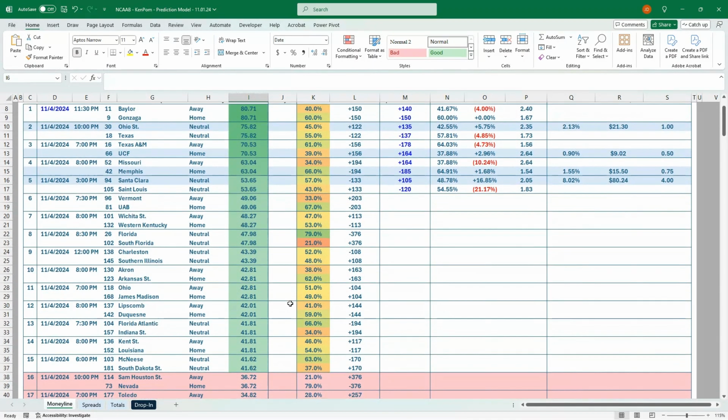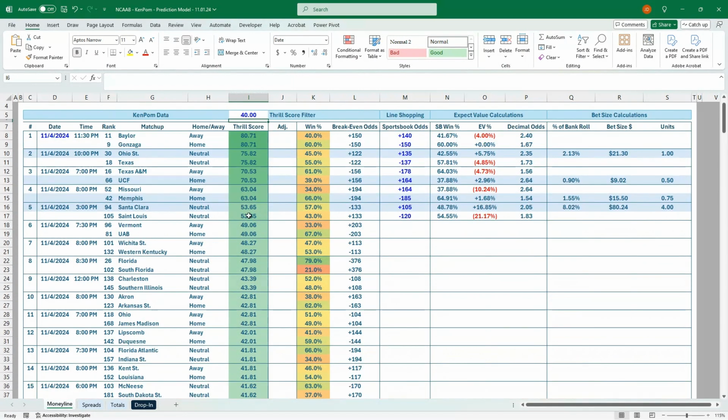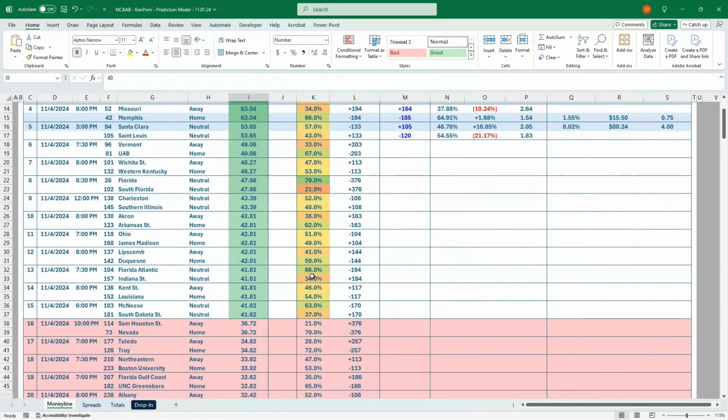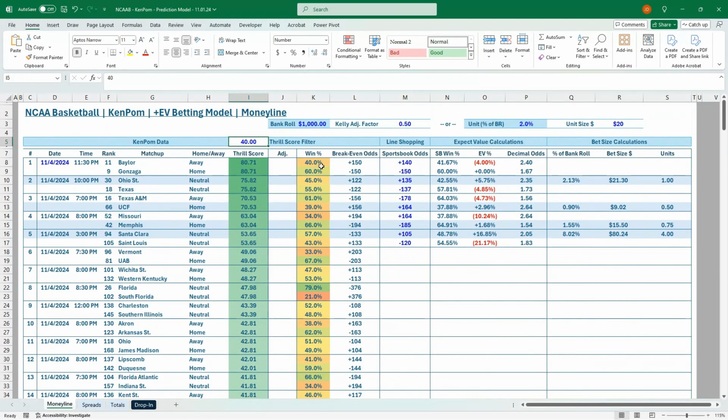And I would just say, you've got to factor in how much time you have to bet with this line shopping. So if you've got a lot of time and you want to run through a lot of games, you could make that a little bit less strict of a filter. But I think it's a nice way to have a systematic approach for going through this.